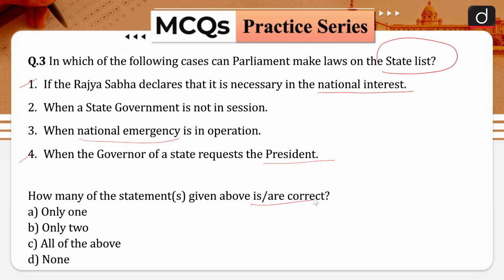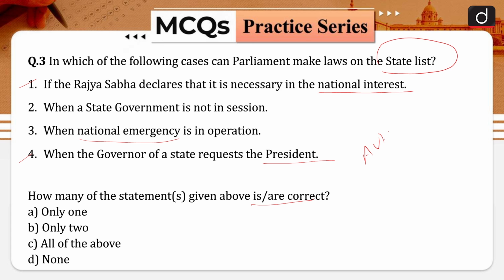Option A is 1 only, option B is 2 only, option C is all of the given statements are correct in nature, and option D is none of the statements given above are correct in nature. See, the Parliament is empowered to make a law on the state list, but in extraordinary circumstances. So what are these extraordinary circumstances?